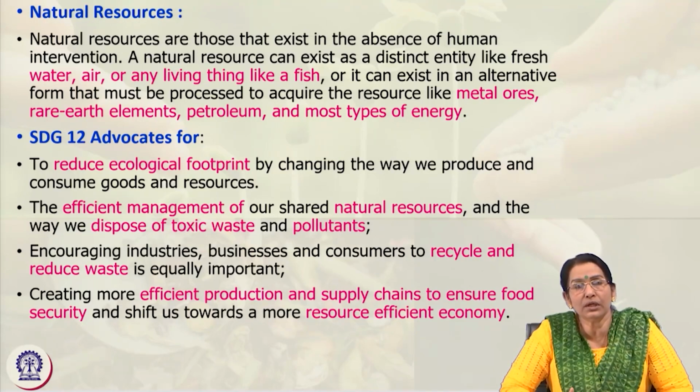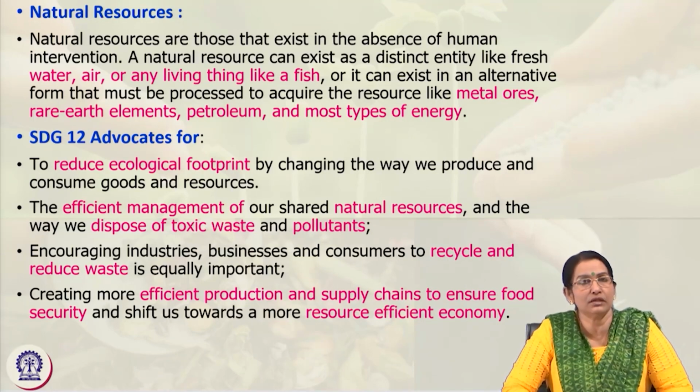That means whatever we consume, how can its negative impact be neutralized and removed? We should produce and consume in a way that has a minimum, or you can say zero, ecological footprint. So the first thing is to reduce the ecological footprint by changing our production and consumption habits.